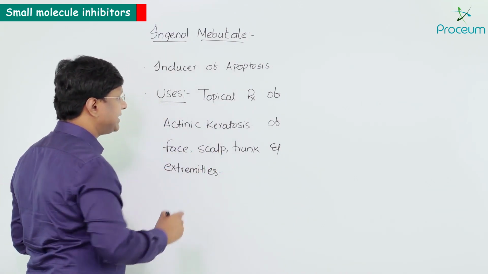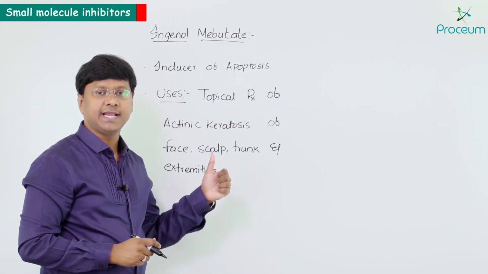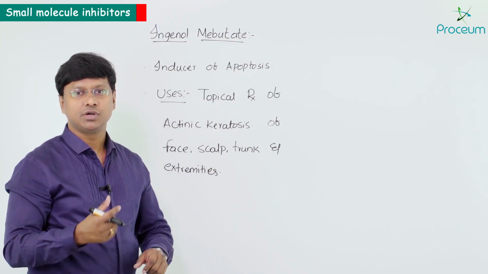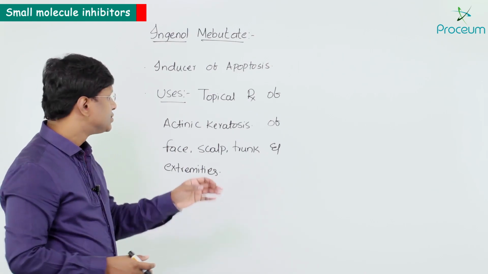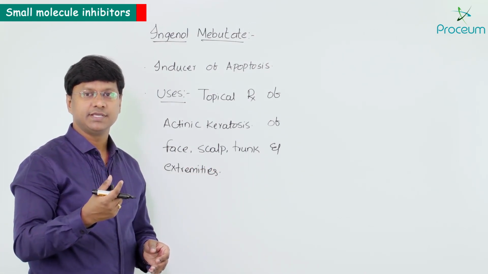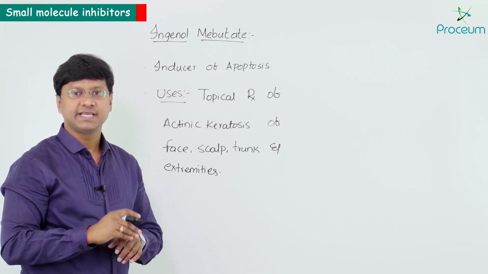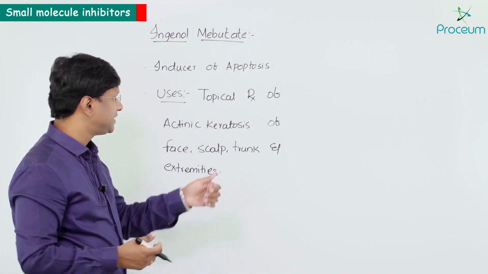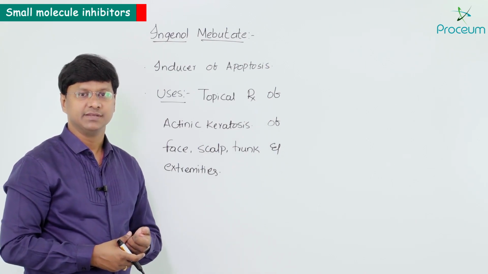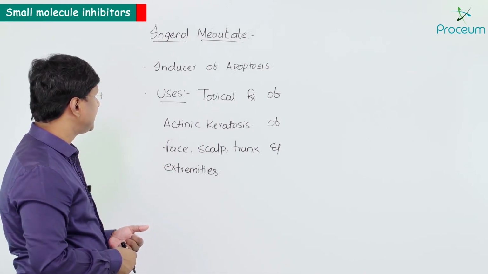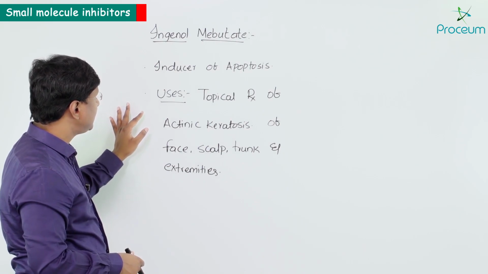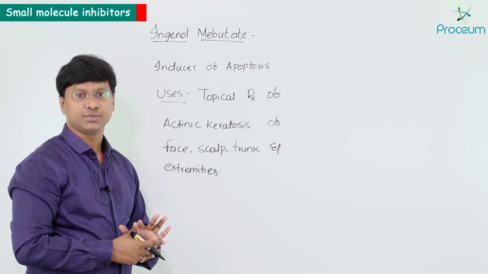Now this actinic keratosis, what exactly does this mean? Actinic keratosis is also called solar keratosis, right? So whenever the individual's skin is exposed to UV light, there will be scaling of the skin or formation of keratin plugs within the skin. So that is called actinic keratosis. So Ingenol Mebutate is the drug which is used for actinic keratosis.